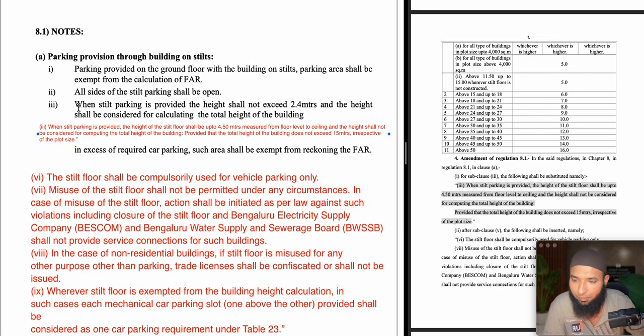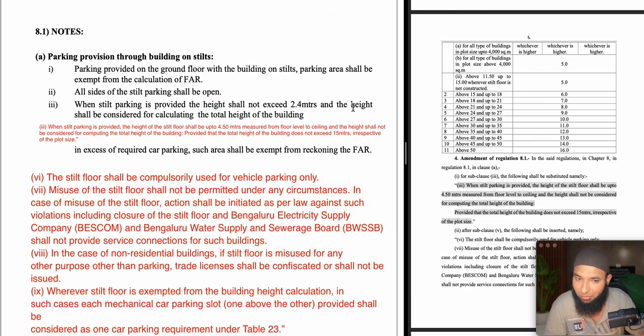Here you see, this was the information, 8.1a and subclause 3. When stilt parking is provided, the height shall not exceed 2.5 meters. So this was already changed in technical terms to up to 4.5 meters, and the height shall be considered for calculating the total height of building.